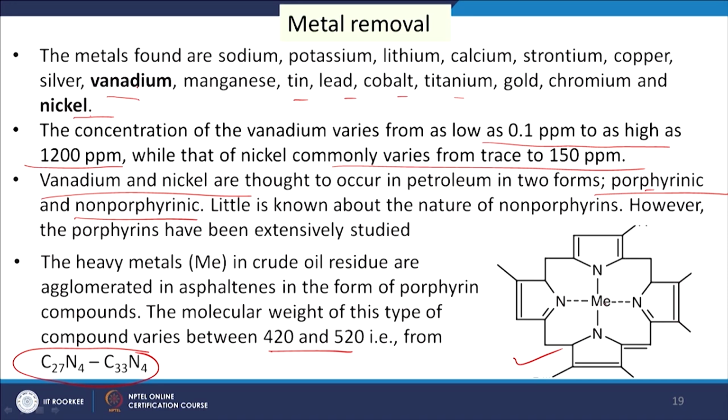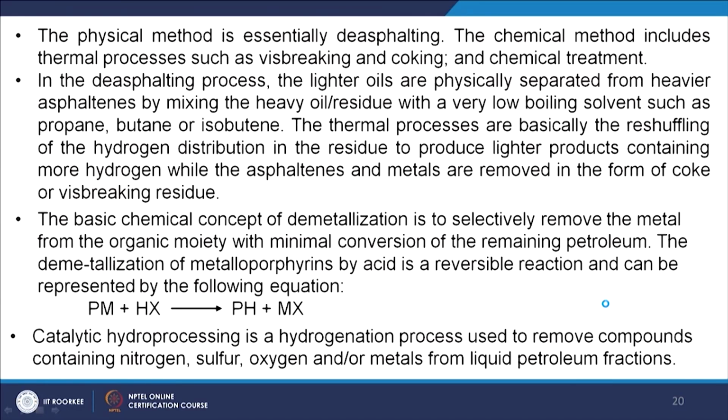So, we have to remove this metal. For the removal of this metal different types of methods are applied, physical and chemical methods. Physical methods are basically solvent extraction. So, we add some solvent. Lighter parts from the vacuum residue come to the solvent, and heavy asphaltenes etc., where the porphyrinic compounds are, go to the bottom. So, it is separated from the oil.